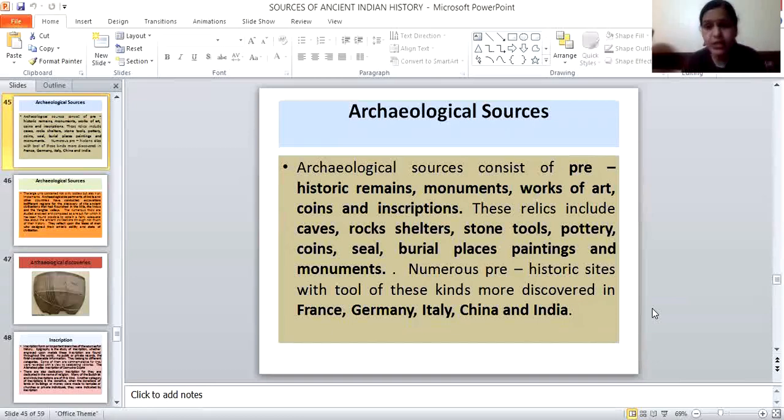Then archaeological sources. Writing is what we have already seen in the previous time. When written sources cannot enable us to write history, we have to go to the archaeological sources, which are unwritten sources. These archaeological sources consist of prehistoric remains, monuments, works of art, coins, and inscriptions. These relics include caves, rock shelters, stone tools, pottery, coins, seals, burial places, paintings, and monuments. Numerous prehistoric sites with tools of these kinds have been discovered in France, Germany, Italy, China, and India.